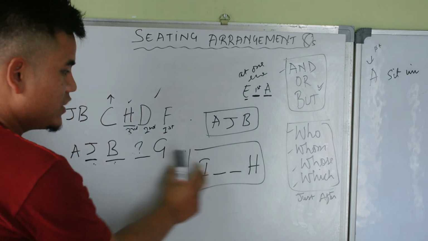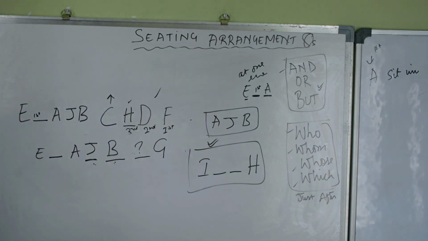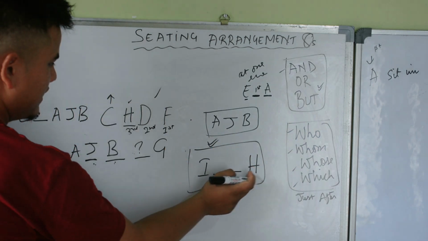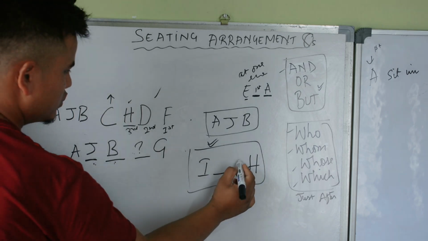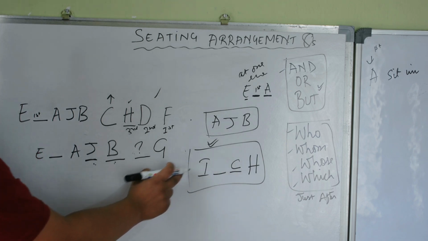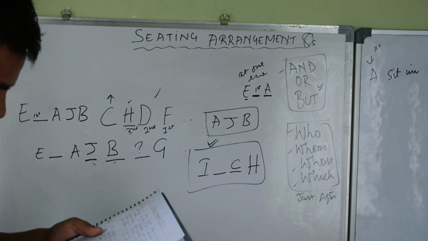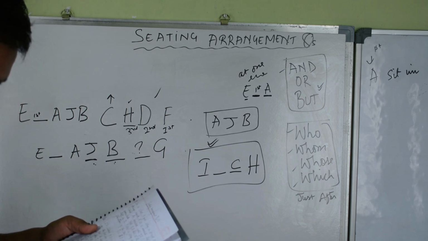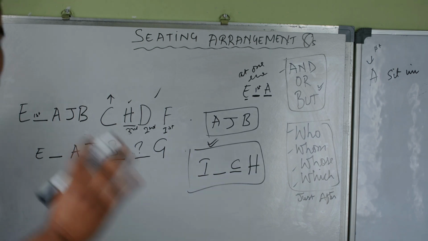The depth: H is nearest to D to the left and at the third place to the right of I.